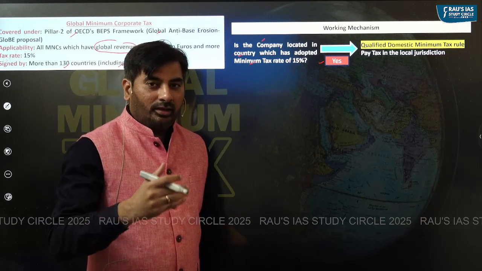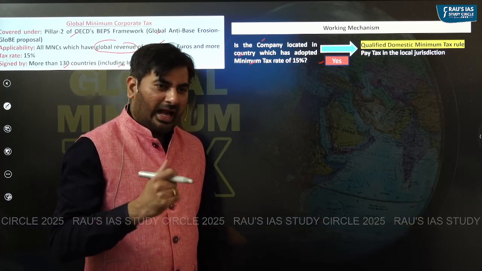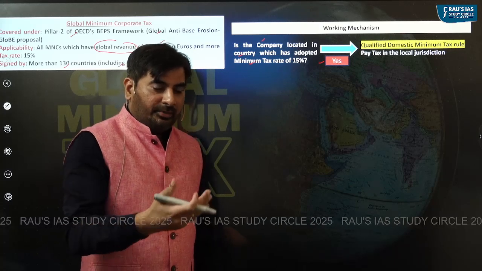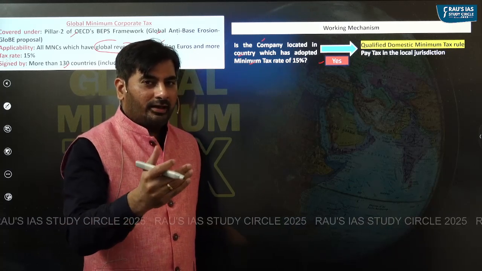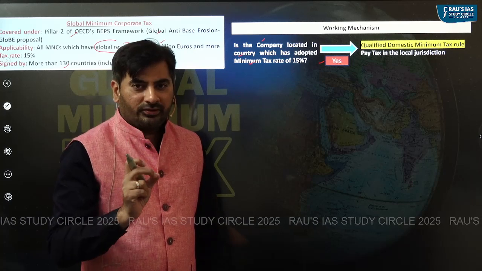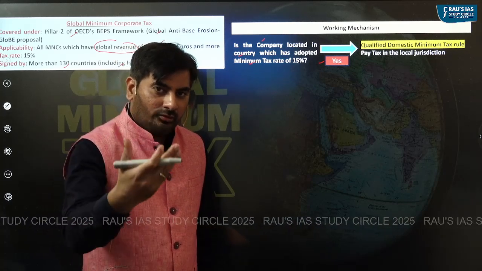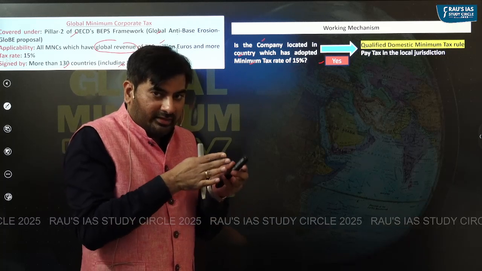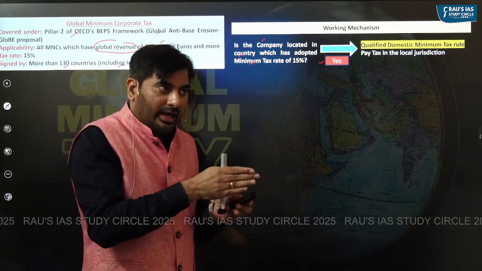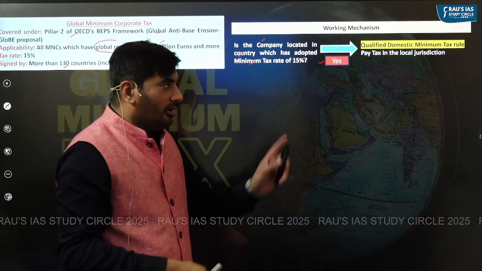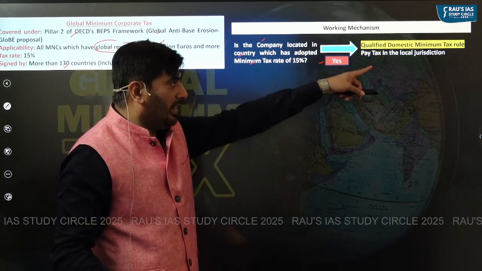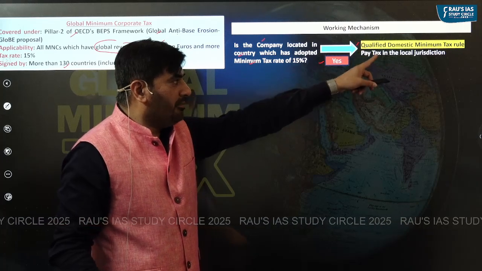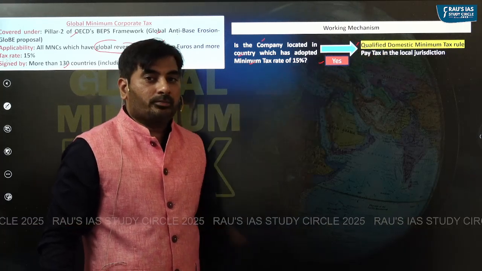Think for example, Ireland. Ireland has accepted this particular deal. Before accepting the deal, the corporate tax rate in Ireland was somewhere around 12%. From 12% now it is increased to 15%. So if a company is now based in Ireland and Ireland has a tax rate of 15%, the company will pay tax in Ireland as per the qualified domestic minimum tax rule.